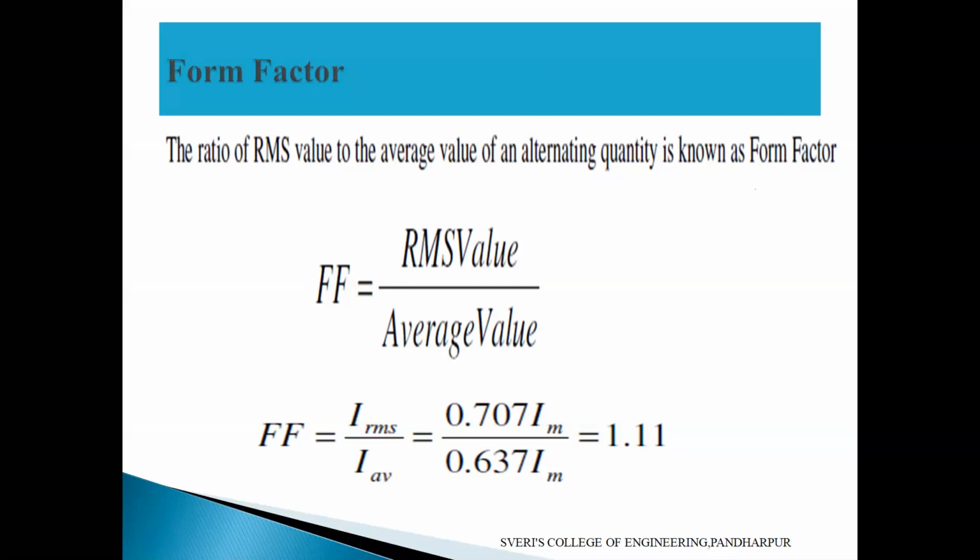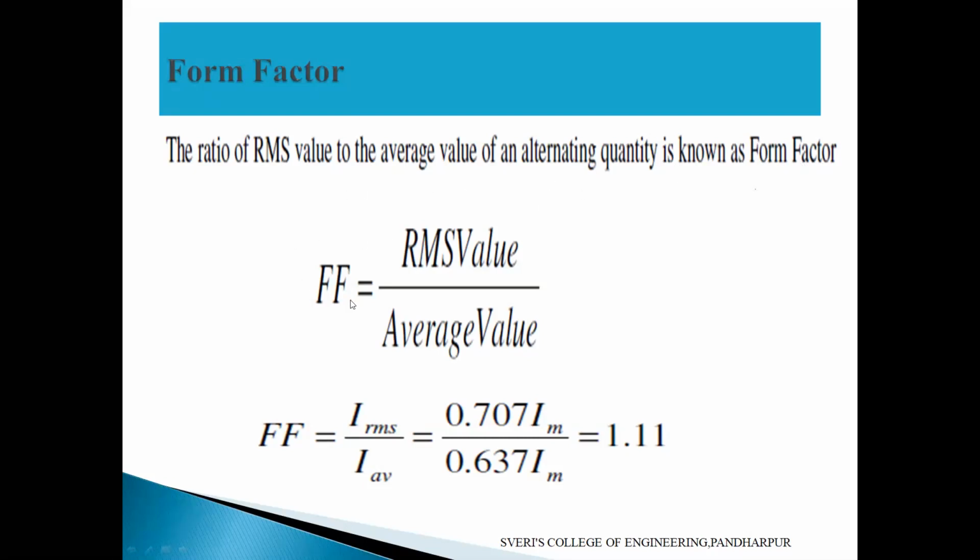See, already in the last class, while deriving the EMF equation, we discussed this form factor. The form factor is the ratio of RMS value to the average value of an alternating quantity. So the ratio of RMS value to the average value is known as form factor. The definition is there.